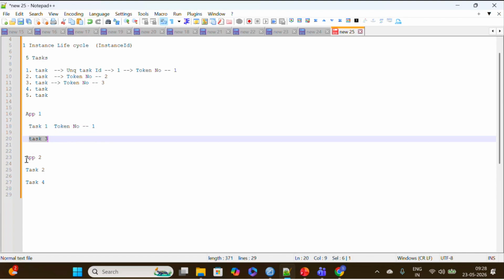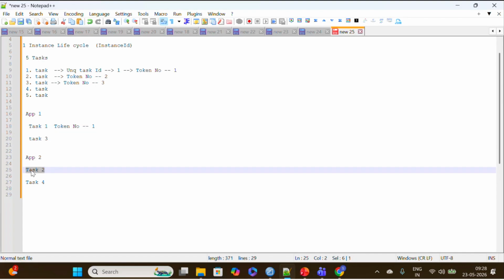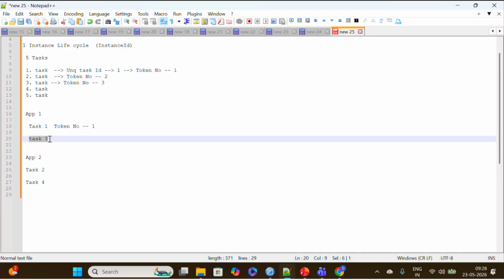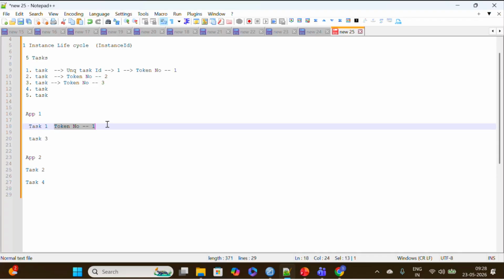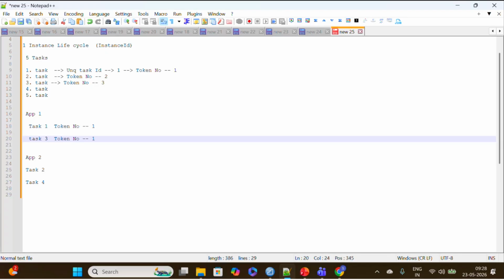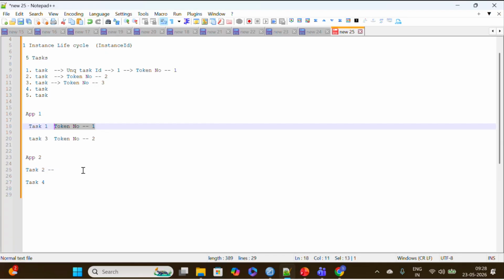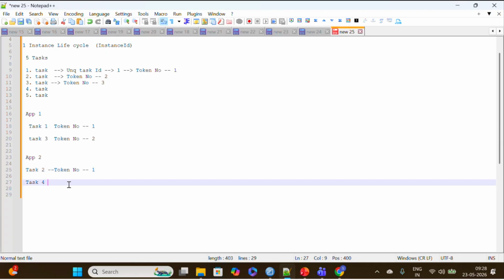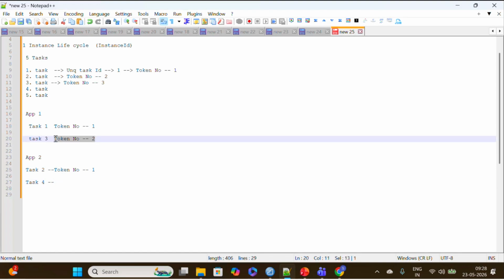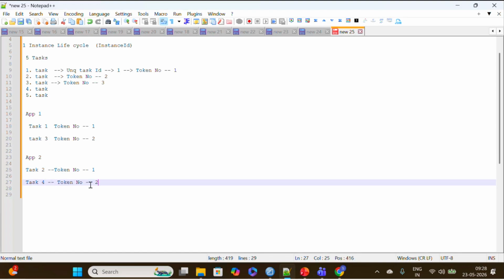Now what happens? In process app two, another task is created, like task two is taken by process app two. In that case we get task ID three. Now the token number here is specific to the application, specific to the process, so the token number will be two here. Similarly for another app, again it will be token number one, and here it will be token number two. It's specific to the process.